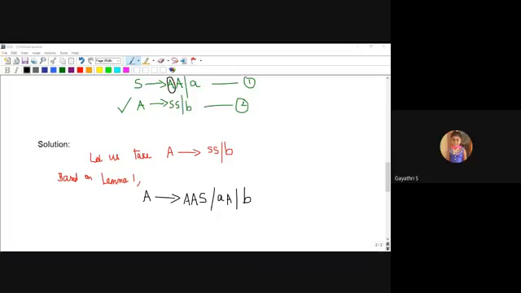It should be A S instead of A. See, wait, I will come to the problem. See, this is the S production. I will write the S production: S produces A bar A.